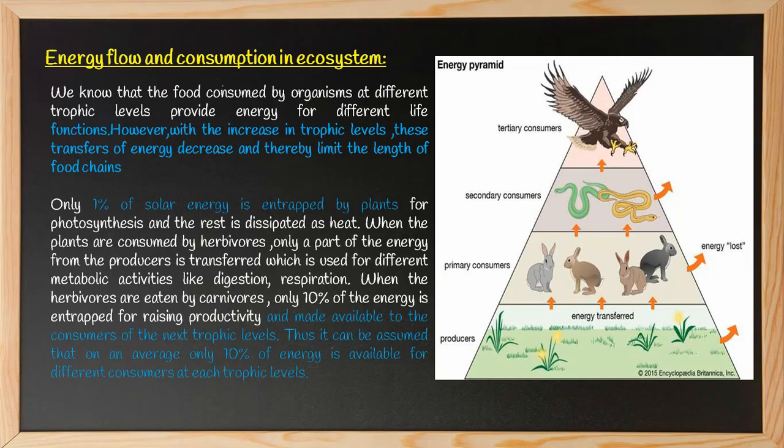Thus, it can be assumed that on an average only 10% of energy is available for different consumers at each trophic level. As a result, maximum energy is required for performing life functions, so only the stored energy, which is of very little amount, is passed on to the next consumer.